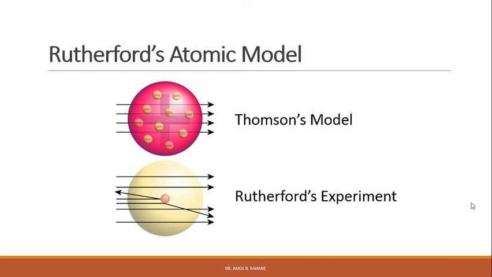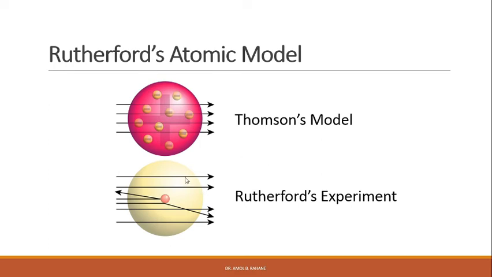There was no possibility of any scattering through a large angle because of the much heavier mass of the alpha particles than the electron mass, and their speed, but they are deflected in this experiment. Therefore Rutherford concluded that there must be something much heavier, concentrated in a very small region inside the atom, with a mass larger than that of the alpha particle. Because of that, alpha particles are deflected back, right.